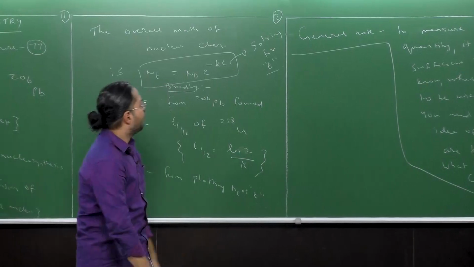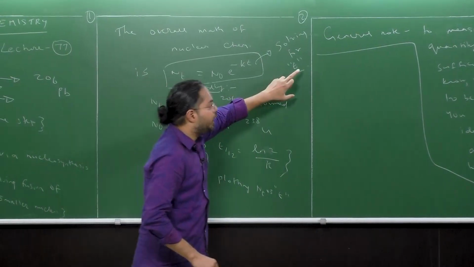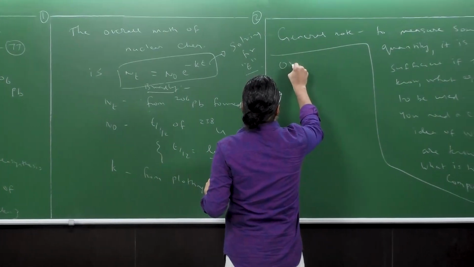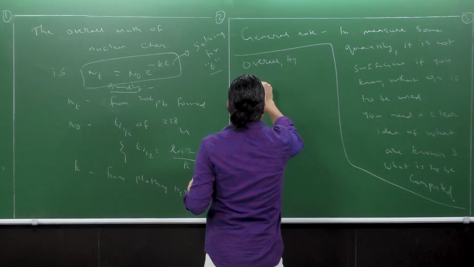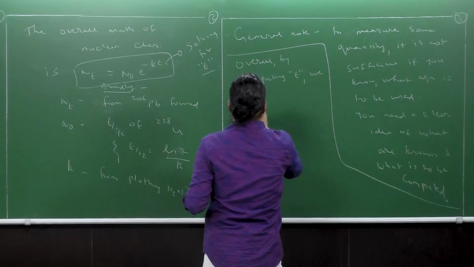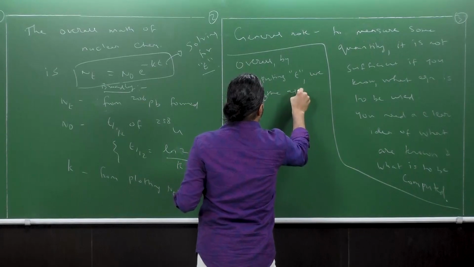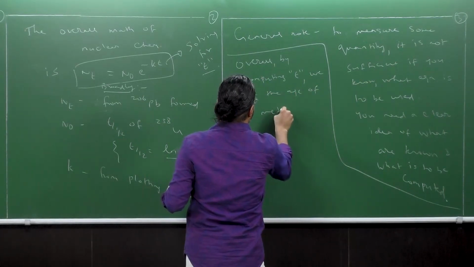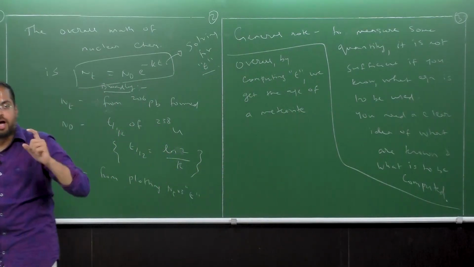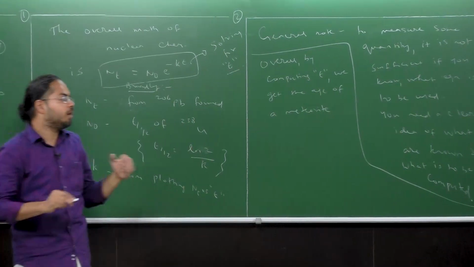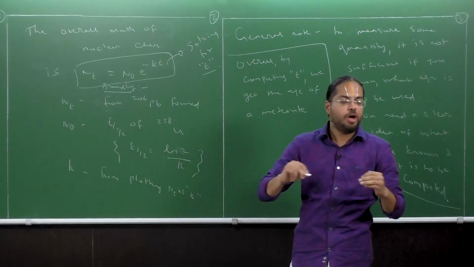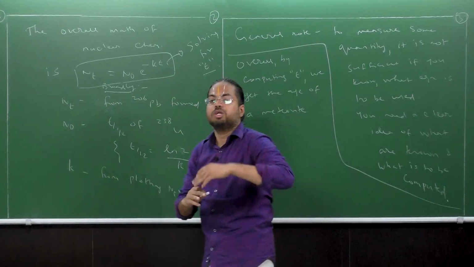All right. So on that note, we now understand that we can calculate the age of a meteorite by computing t overall. And why is carbon dating not useful here? I think I mentioned this in the previous lecture too. With carbon dating, we can estimate the age of samples which are roughly 50,000, 60,000 years old. But the ages of meteorites are much older than that.